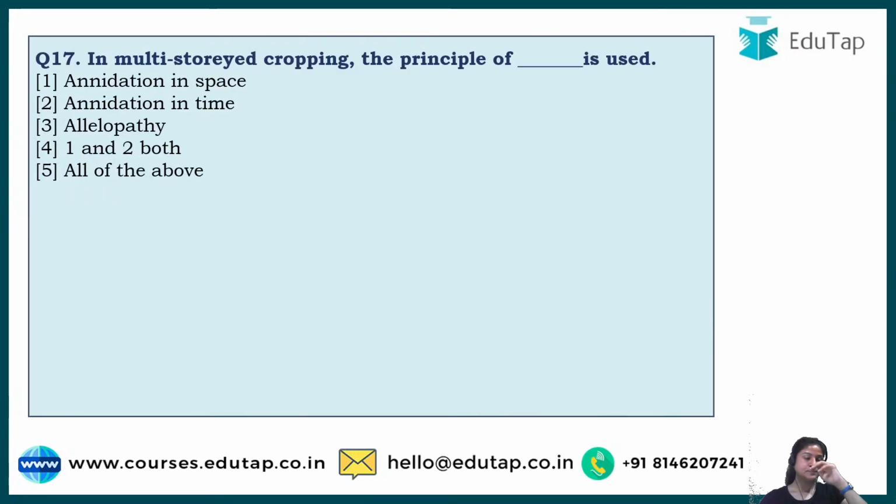IARI, New Delhi. Next, question number 17. It says, in multi-storied cropping, the principle of dash is used. You have 5 options and you have to guess one. So the correct answer to this is option number 4, that is 1 and 2 both.